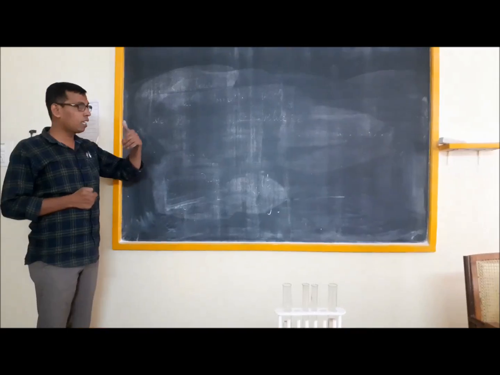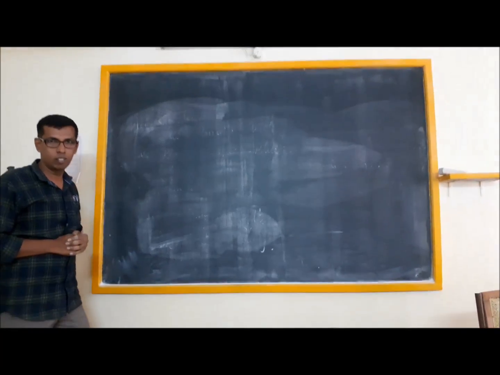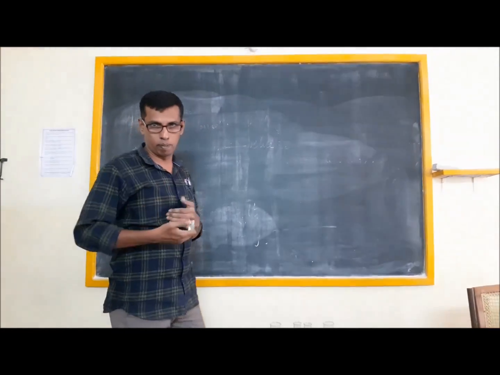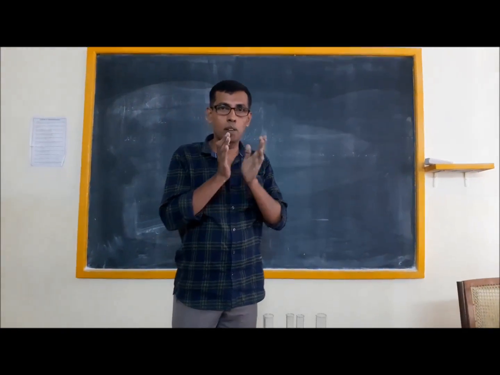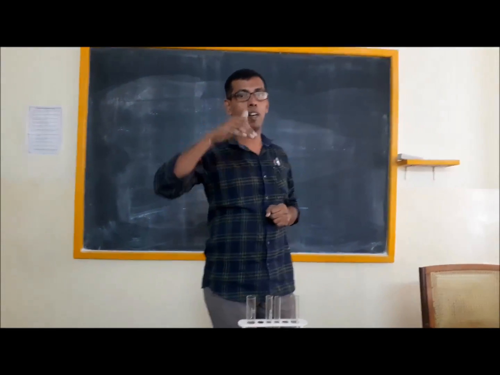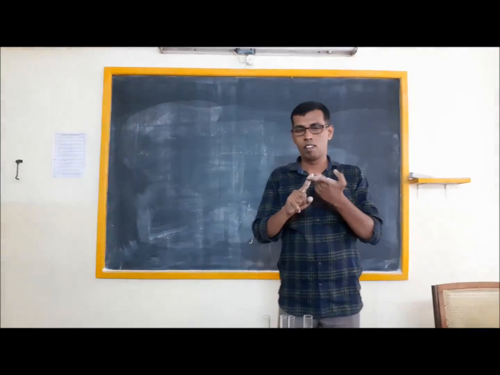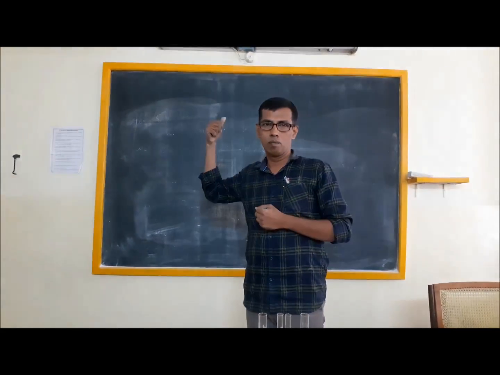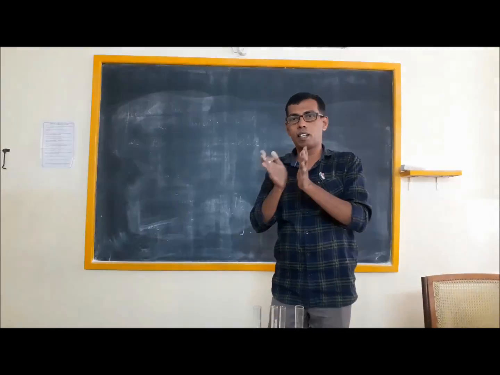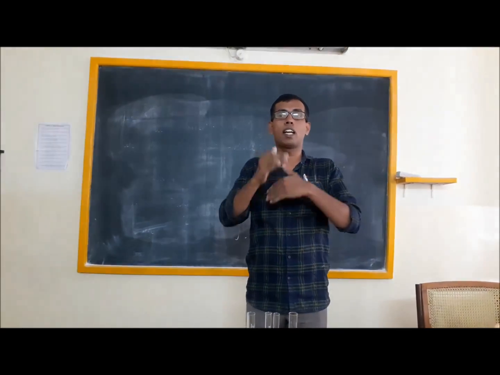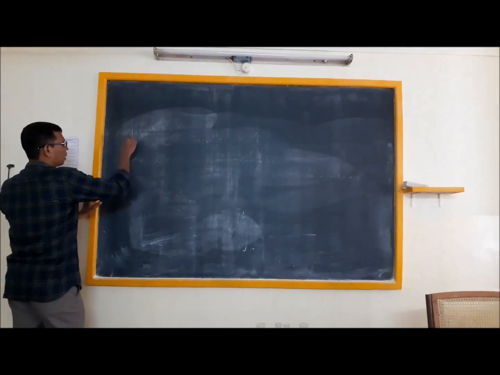Now, apart from identifying the acids and bases based upon their taste and their effect on indicators, later experiments have also defined acids based upon their behavior when dissolved in water. What's the first method of identifying acid and base? Taste. What's the second method? Using the litmus. Now, the other way to identify acid and base is their behavior when they are dissolved in water.